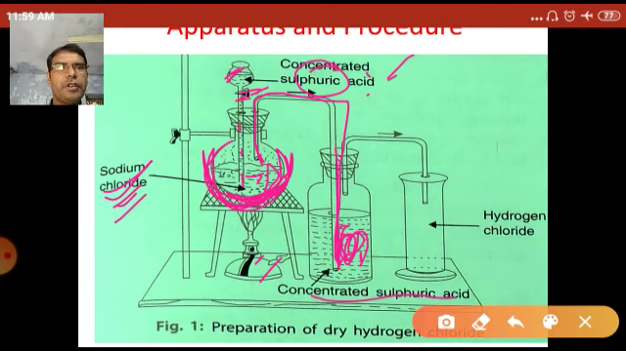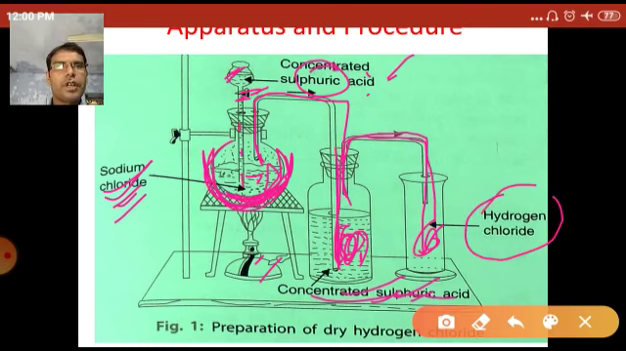After the moisture is absorbed by the concentrated sulfuric acid, the hydrogen chloride gas again goes out through these tubes and enters into the gas jar. As you know, hydrogen chloride gas is more volatile than sulfuric acid. So hydrogen chloride gas goes out through these tubes and enters into the gas jar, and the hydrogen chloride gas is stored in this gas jar. So this is all about the apparatus and the procedure for the preparation of hydrogen chloride gas.